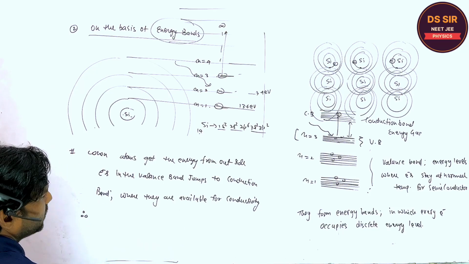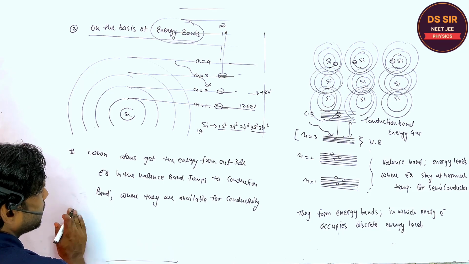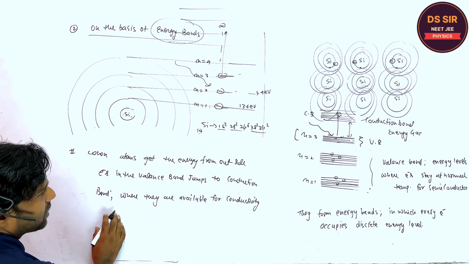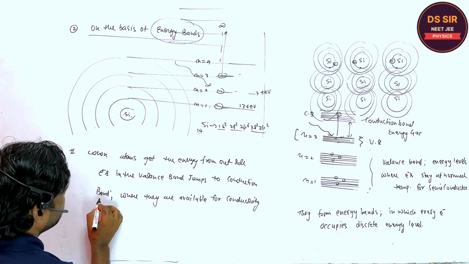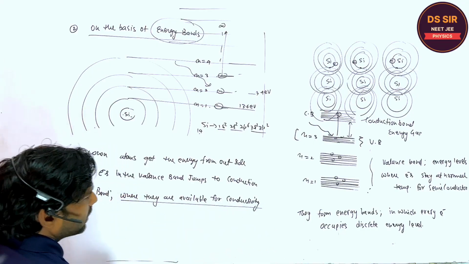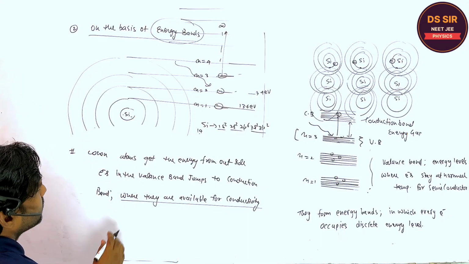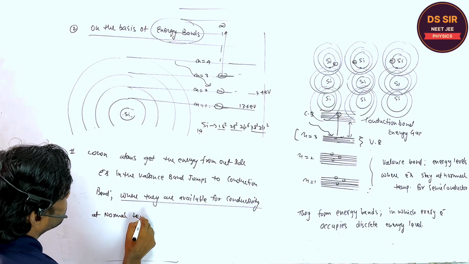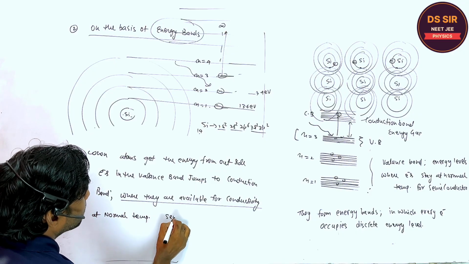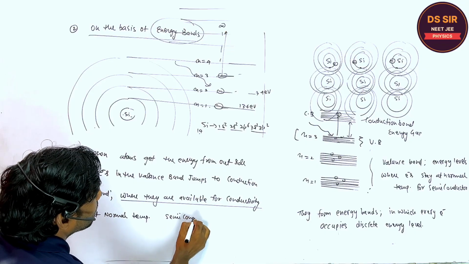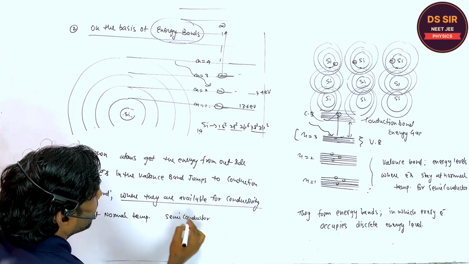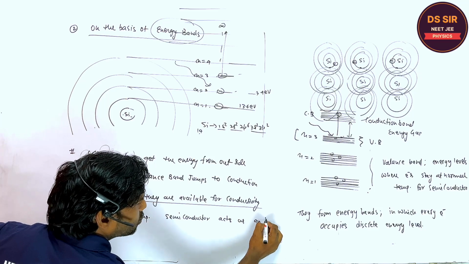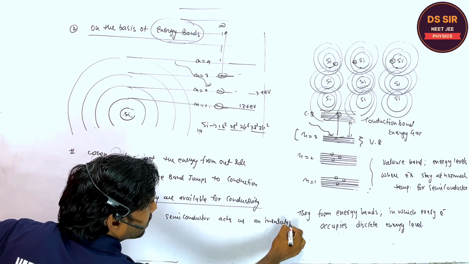Therefore, listen, at normal temperature, the semiconductor acts as an insulator, right?